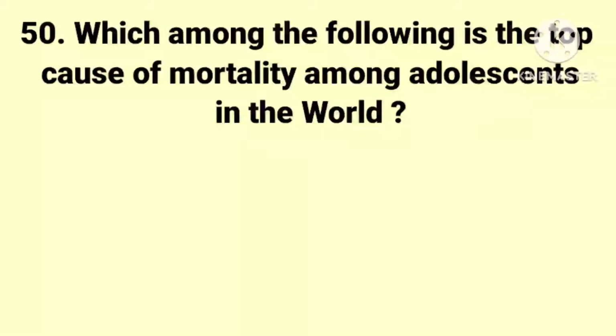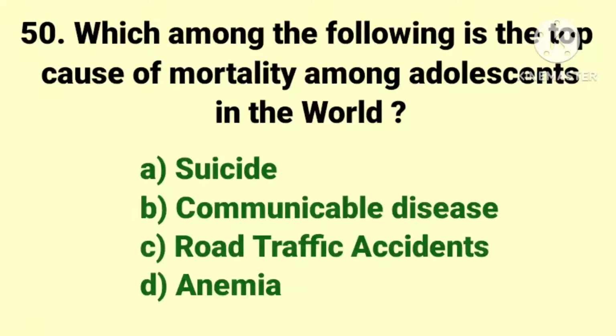Next question. Which among the following is the top cause of mortality among adolescents in the world? The options are suicide, communicable diseases, road traffic accidents, and anemia. And the answer is road traffic accidents.